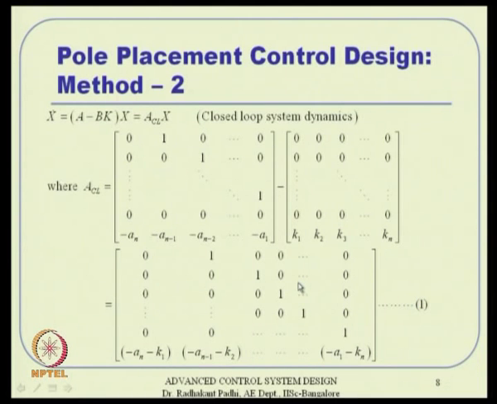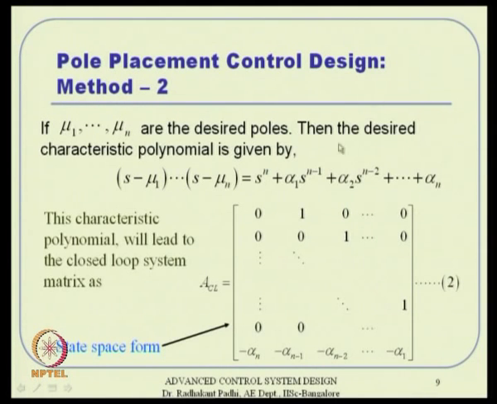Now, if you have the closed loop pole locations known to us, that is s minus mu 1 multiplied by s minus mu 2 and so on up to s minus mu n, then it will result in a characteristic polynomial, and this characteristic polynomial will lead to a closed loop system matrix in this form. Suppose you take any output by input transfer function and want to convert it to state space form, then this will be the resulting A matrix in the controllable canonical form, and that primarily comes from the characteristic polynomial being this way.